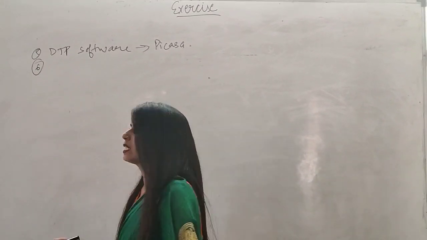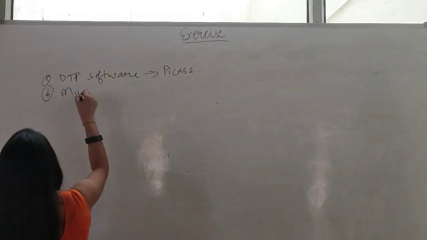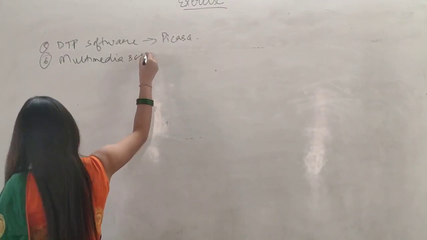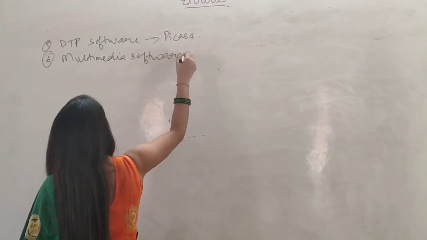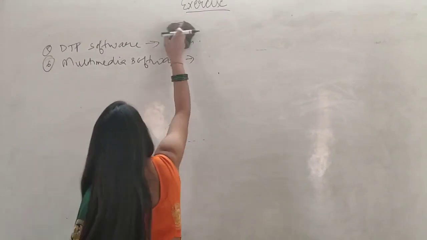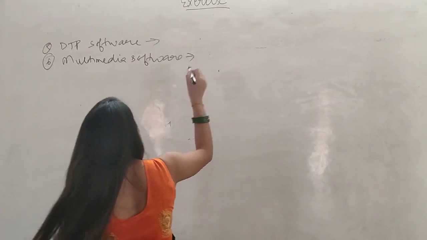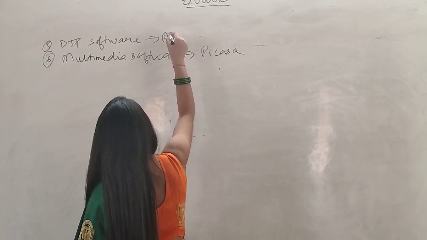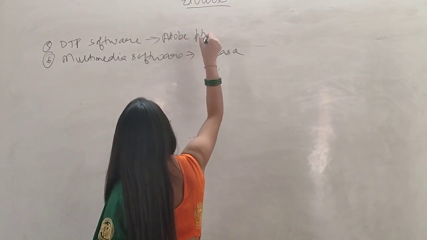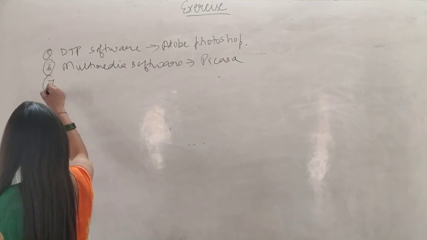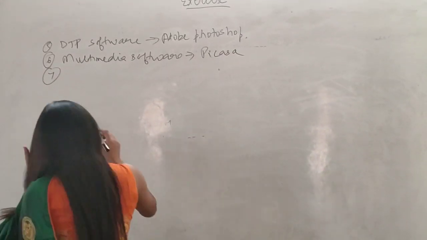The next one is multimedia software. Okay. Sorry. The Picasa is an example of this one, and here we will write Adobe Photoshop.